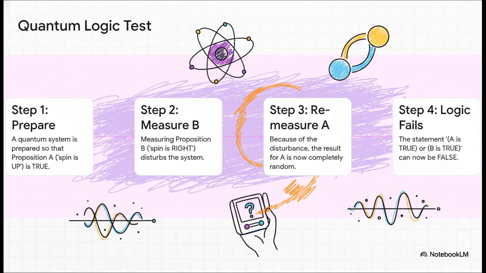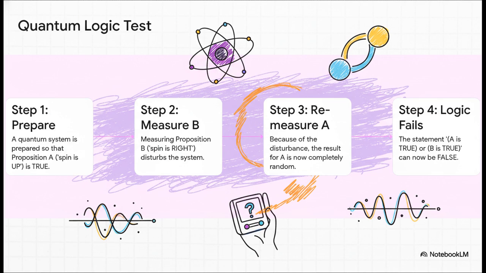Okay, now for the mind-bending part. Let's run the exact same test on a quantum particle. We start the same way. We prepare the particle so that proposition A, the spin is up, is definitely true, locked in. But here comes the quantum weirdness. The moment we decide to measure proposition B, is the spin right, the very act of looking at it, of measuring it, fundamentally changes the particle. It's invasive. So let's say we measure B and find out it's false, okay? But now, and this is the crazy part, what if we go back and check A again? Because we disturbed the system just by looking at B, the answer for A is no longer a sure thing. It's now a coin toss. It's entirely possible we'll find that A is now false.